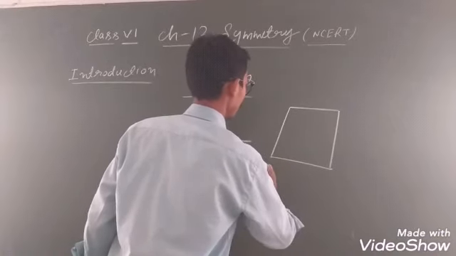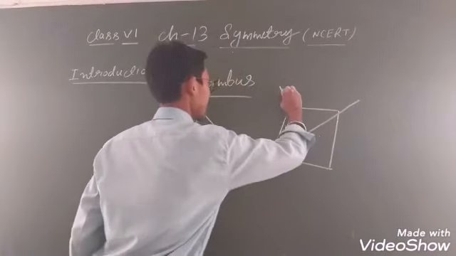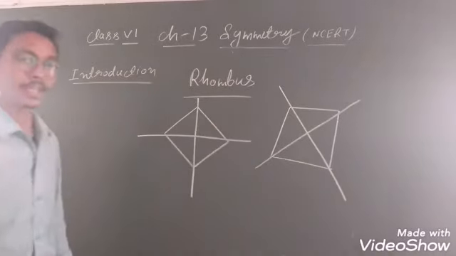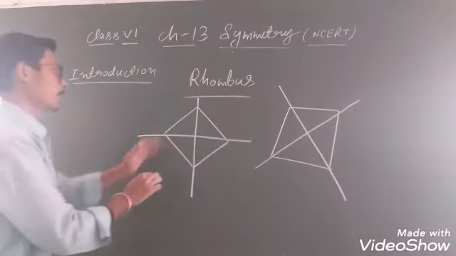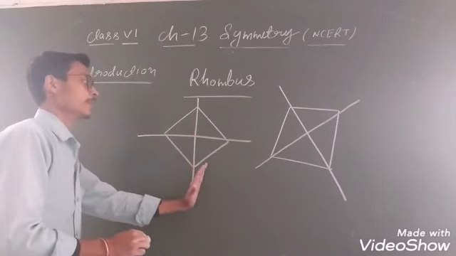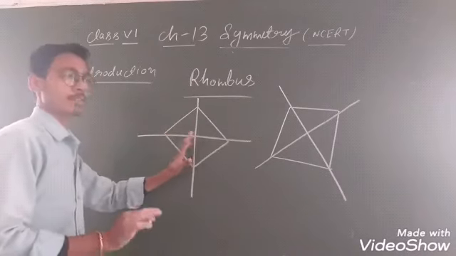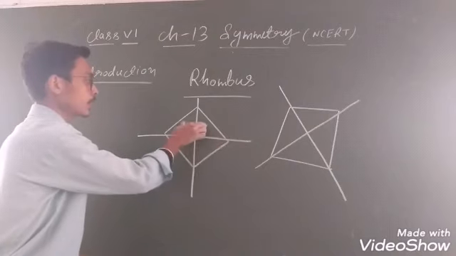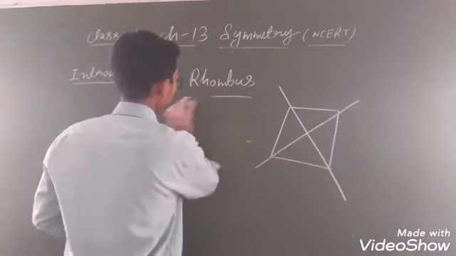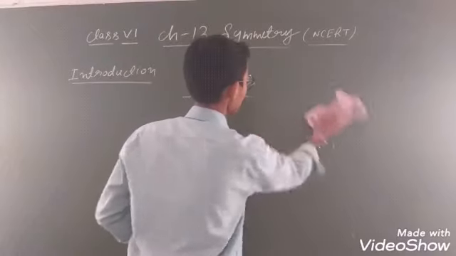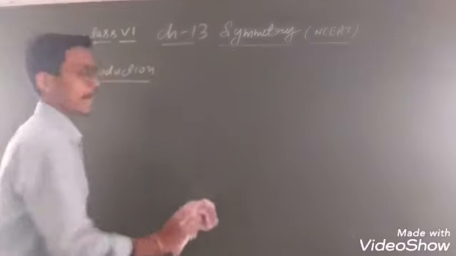The first line of symmetry like that and the second line like that. So in the rhombus this is our line of symmetry. This is the vertical line of symmetry, so this part and this part will be equal; this is the horizontal line of symmetry, so both parts are equal to this one. Student, you have to decide how to draw the line of symmetry to find the identical parts.